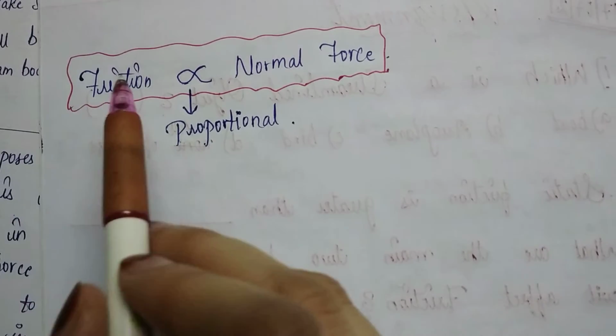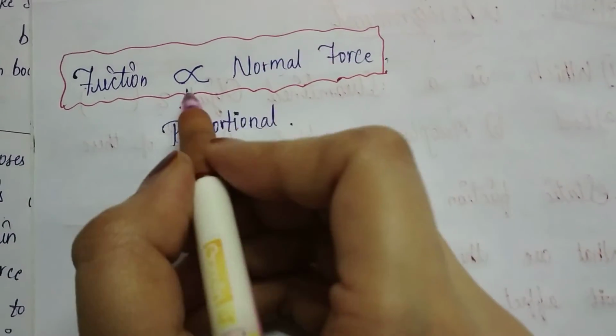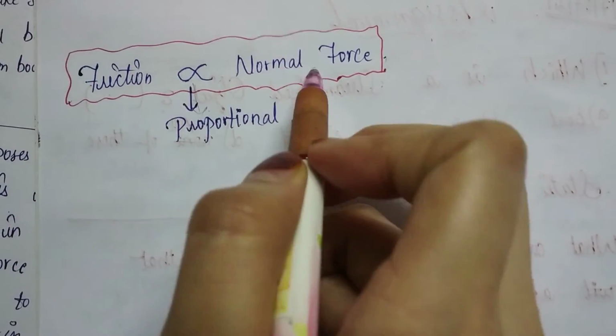Overall, I want to say friction is directly proportional to the normal force. This is the direct proportional symbol, which means friction is directly proportional to the normal force.